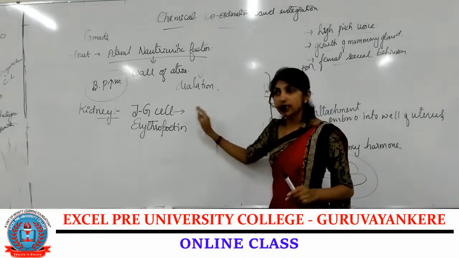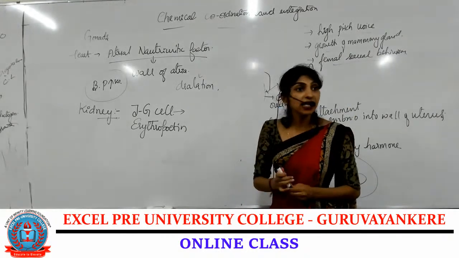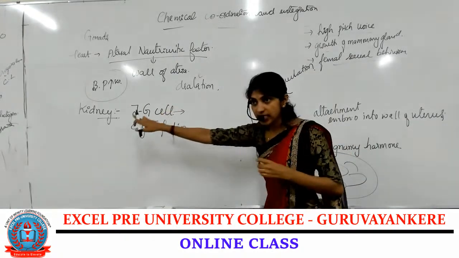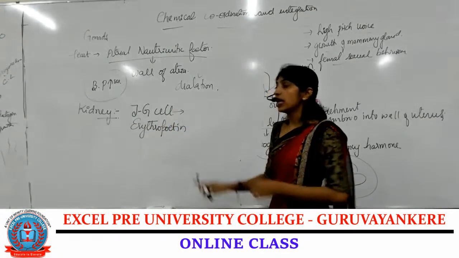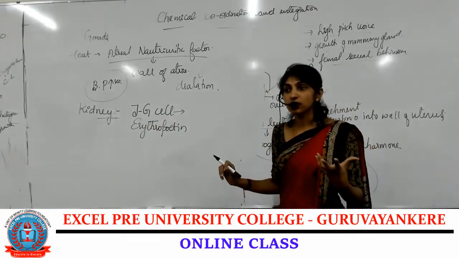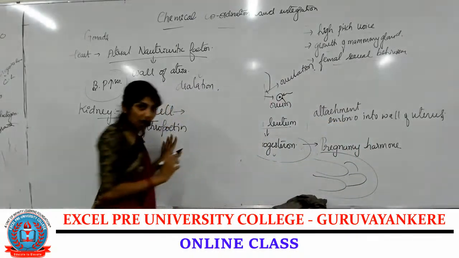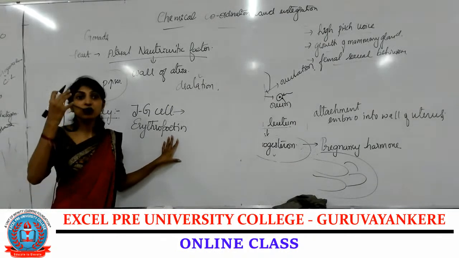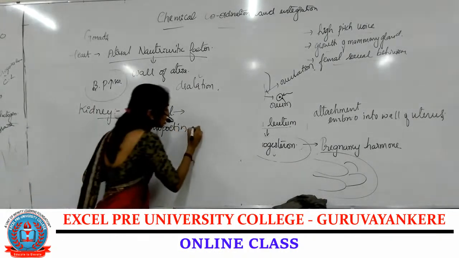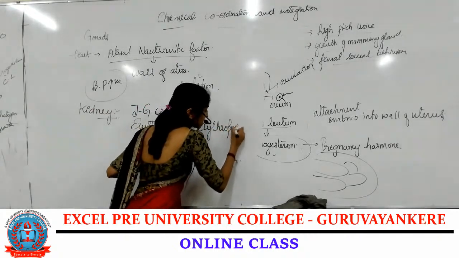JG cells, that is kidney cells, produce erythropoietin. Now tell me, what is the function of erythropoietin? Erythropoiesis. This erythropoietin hormone acts on the bone marrow. They stimulate the bone marrow for the synthesis of RBC, that is erythropoiesis.